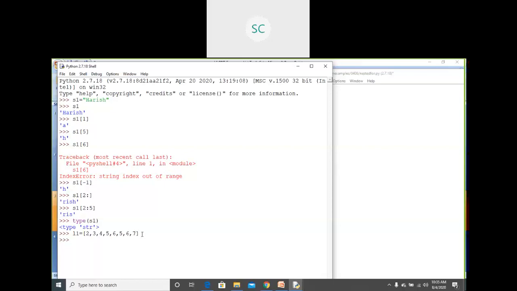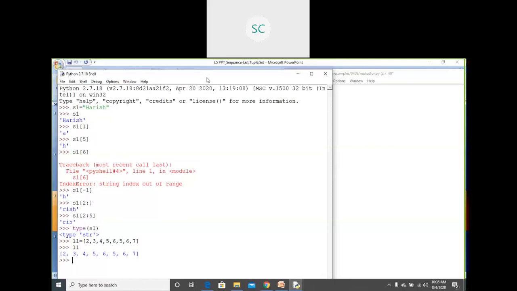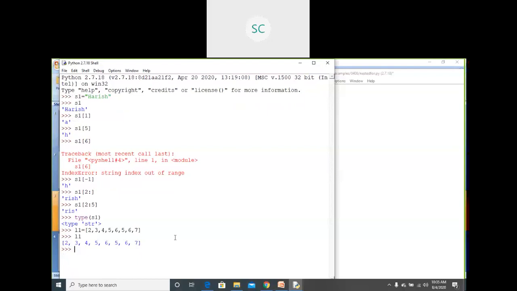This is the list. Suppose if I print L1 here, it prints the entire list. Once I print L1, we are able to see this entire list that we have created.